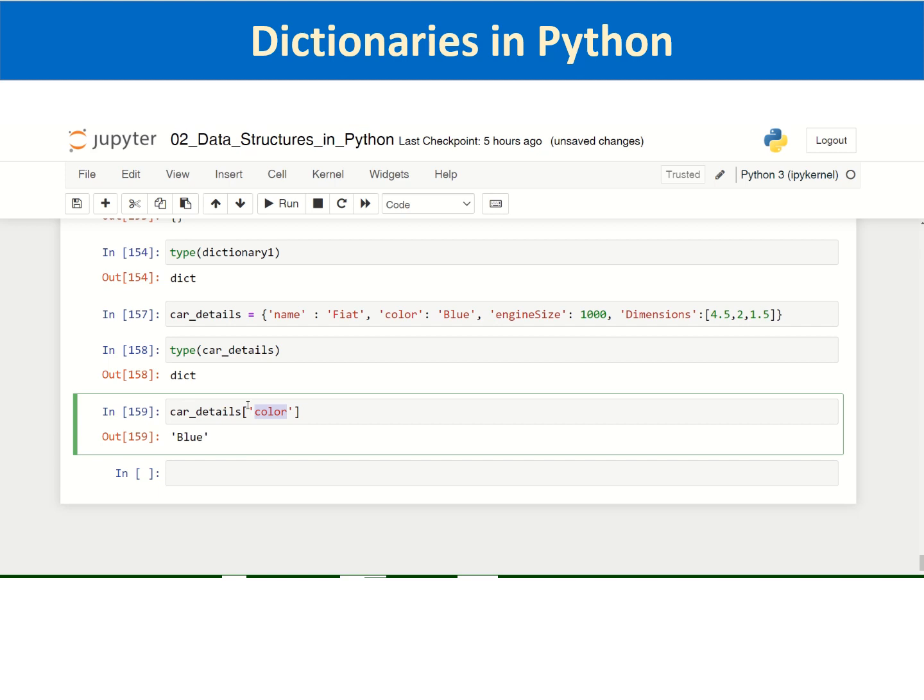If it is in the form of a list, we have defined a list of car details, and the list contains the elements Fiat, blue, 1000, and then a list within the list. Though you can understand that in the order in which you are defining, the first element of the list is the name of the car, the second element is the color of the car, and the third element is engine size.